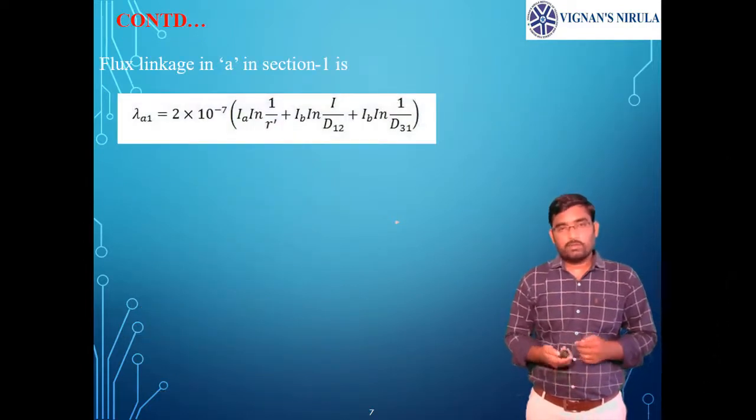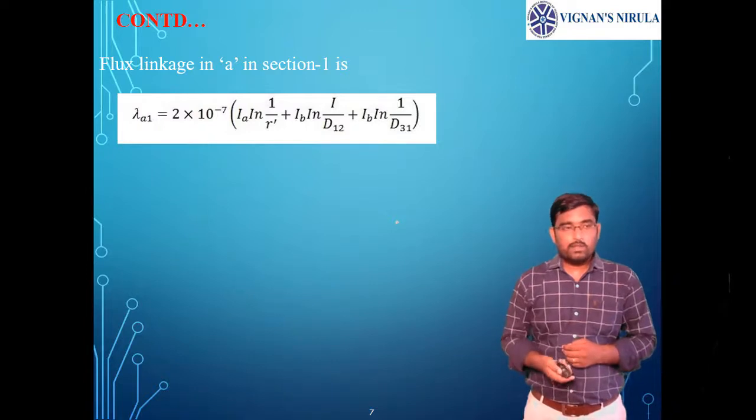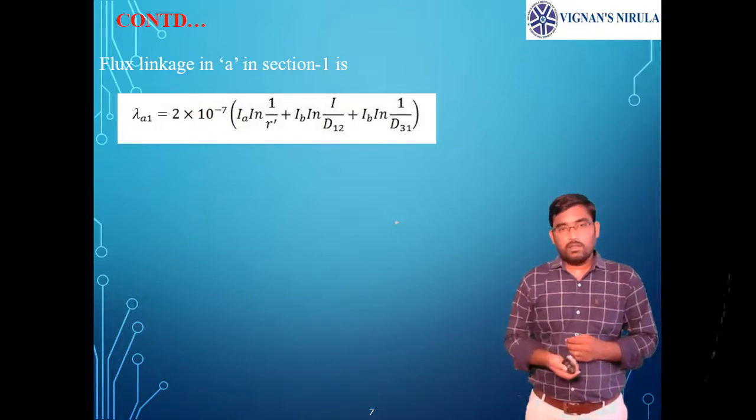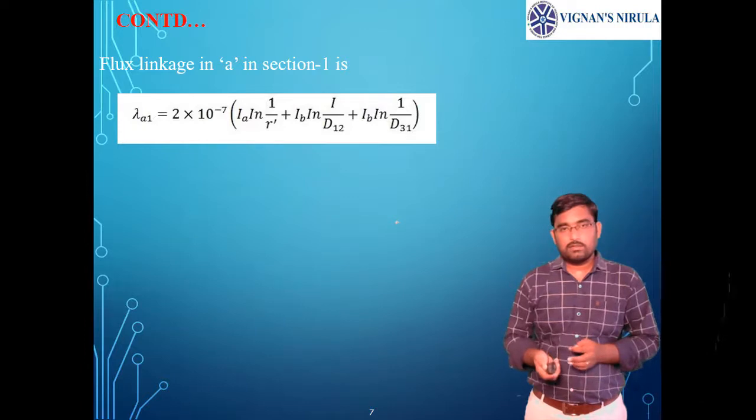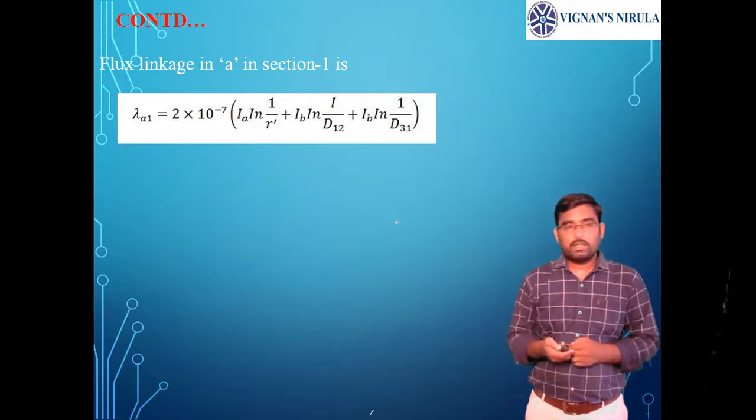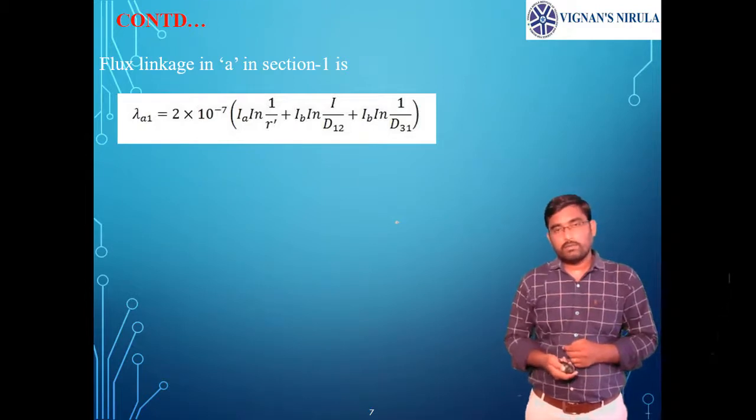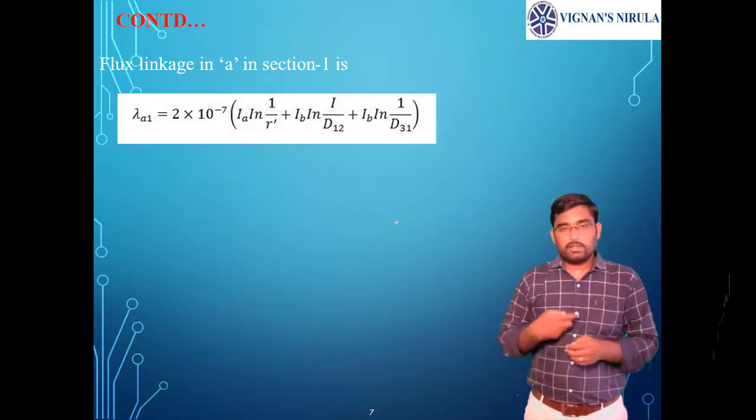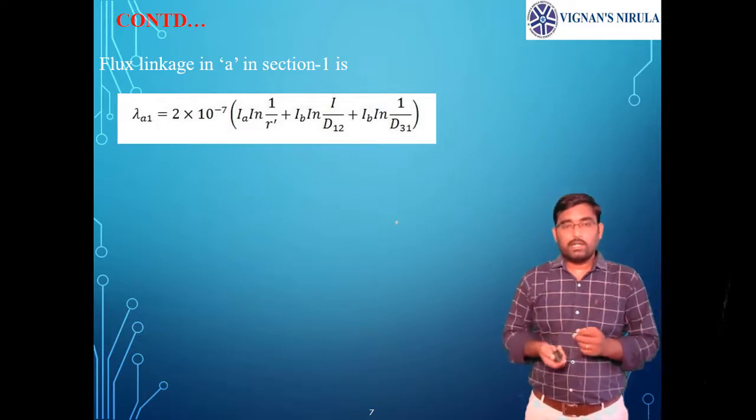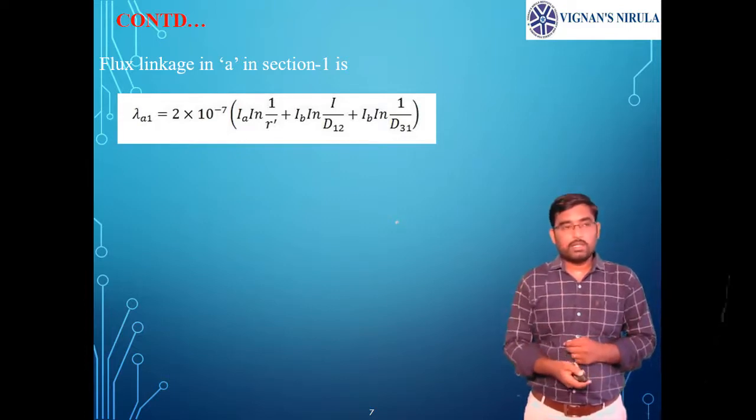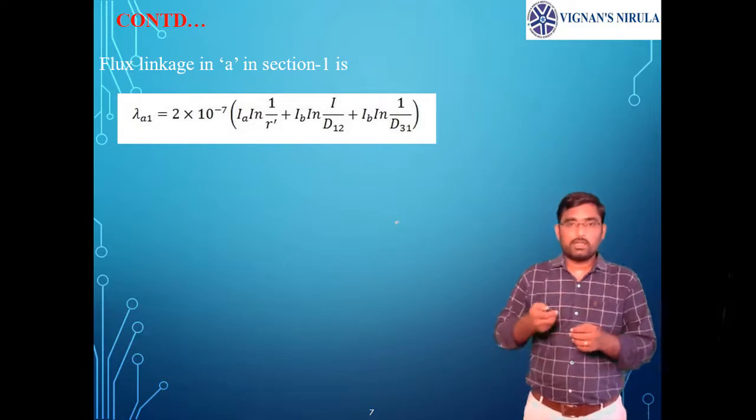If you derive the expression for this symmetrical transposed case, the flux linkage of conductor A in position 1 in section 1 is 2 into 10 power minus 7 into Ia into ln of 1 by r dash plus Ib into ln of 1 by D12 plus Ic into ln of 1 by D31. So by writing the flux linkage of conductor A due to its own current, due to current Ib, and due to current Ic, and doing all those integrations, we get the flux linkage of conductor A in position 1 of section 1.